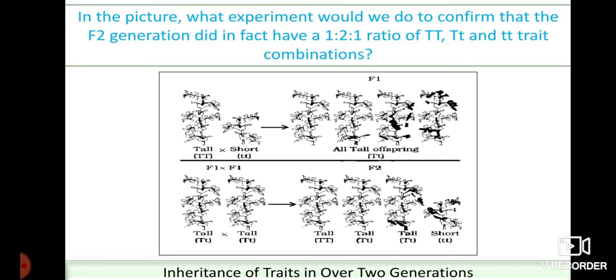Or you can directly say that in the F1 generation, all the plants produced in Mendelian inheritance have the ratio 3 to 1. If any gene is carrying only a single characteristic, then they are going to have the ratio 3 to 1.